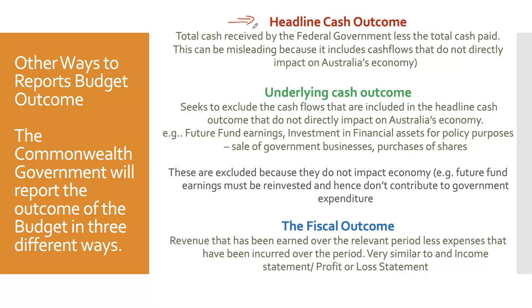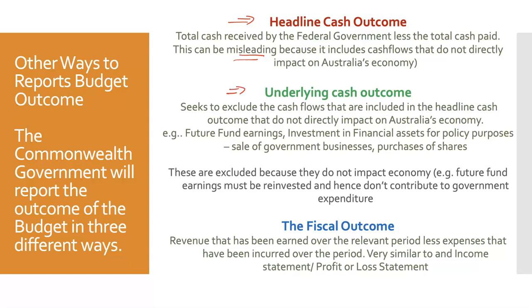That might seem the most logical way, but this can sometimes be a bit misleading because this can include cash flows that aren't going to directly impact the economy. There might be some big one-off items that are going to distort that. So hence economists and the people who make the budget come up with other ways to report the outcome.